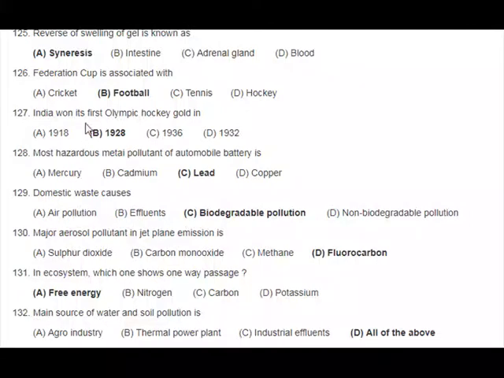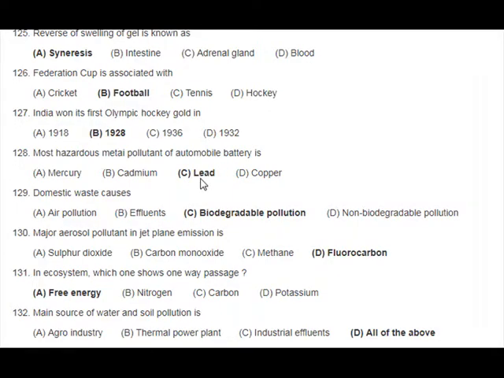126. Federation Cup is associated with A. cricket, B. football, C. tennis, D. hockey. 127. India won its first Olympic hockey gold in A. 1918, B. 1928, C. 1936, D. 1932. 128. Most hazardous melting pollutant of automobile battery is A. mercury, B. cadmium, C. lead, D. copper.